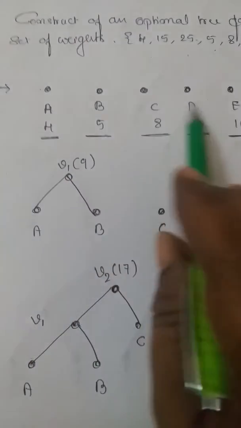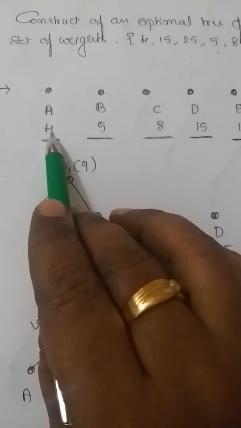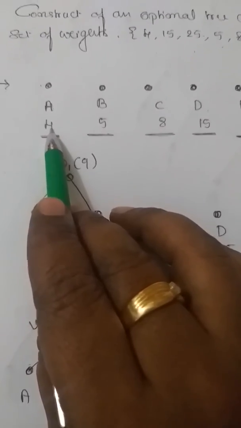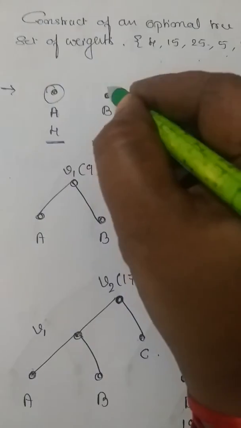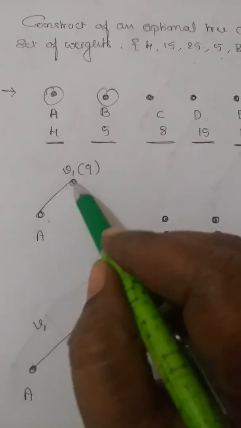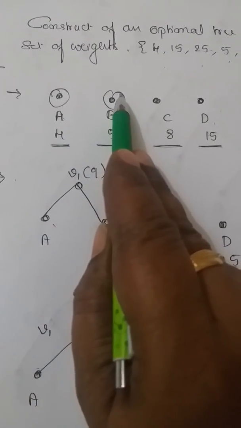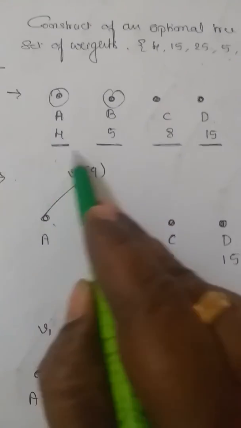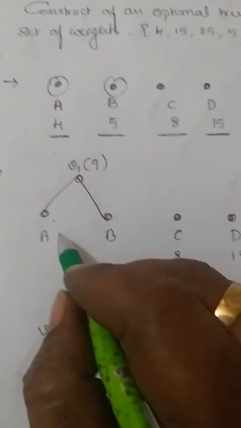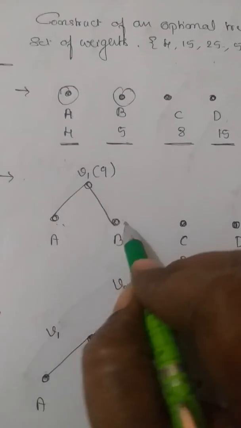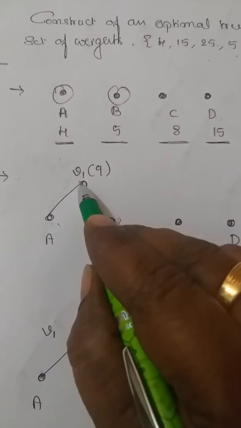Now it's very simple one. Second step: identify the minimum 2 weights. That is 4 and 5. Correct? So corresponding to the vertices A and B, join those two to a new vertex V1 and add these 2 weights 4 and 5. See, that's what I have done in the second step. I have joined A and B to the new vertex V1.